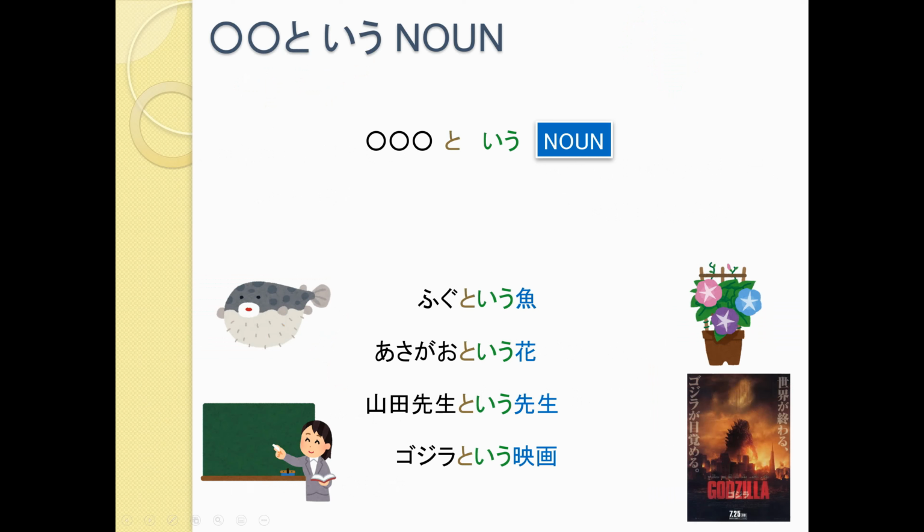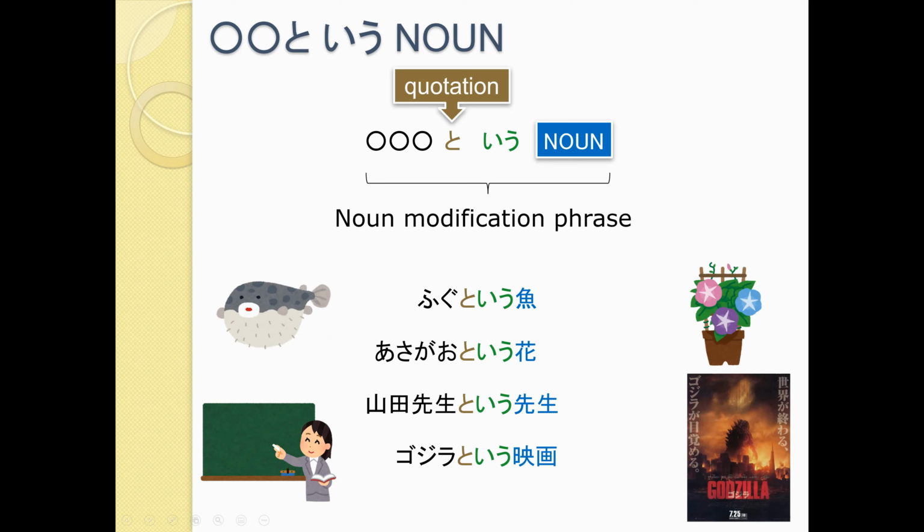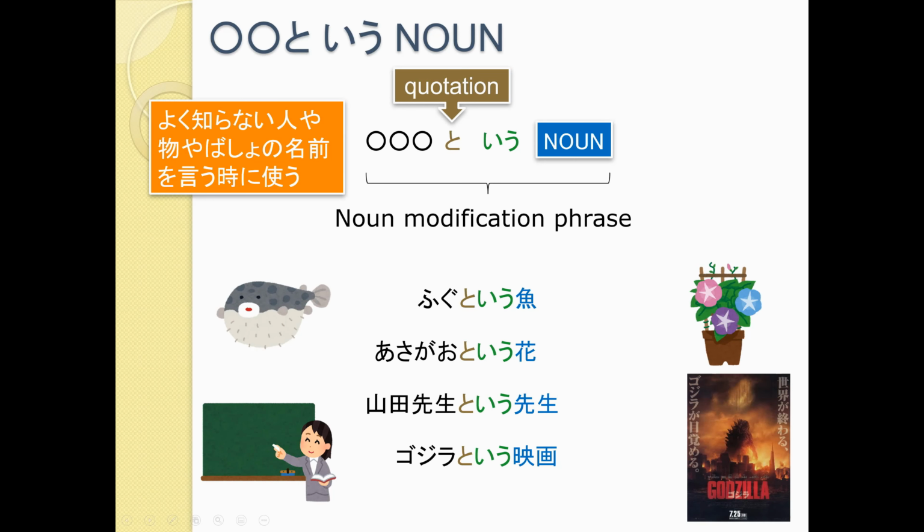So, some kind of name, という noun ですね。So this と is like our quotation particle, and the you is like it's called. So altogether, it's modifying this noun. So we would use this at a time when we are introducing somebody, or some sort of object or some sort of place. We are introducing their name, to a person who doesn't know, what they are called.